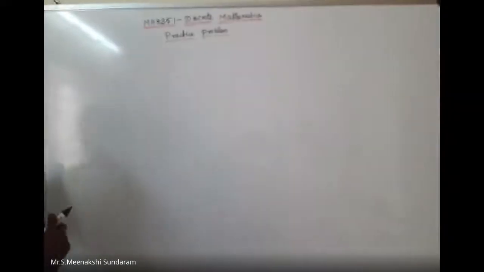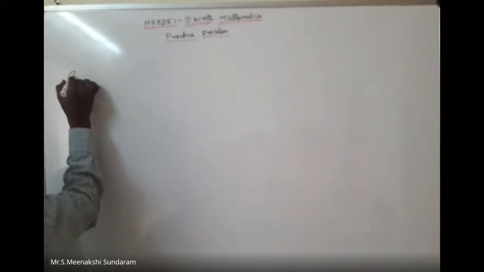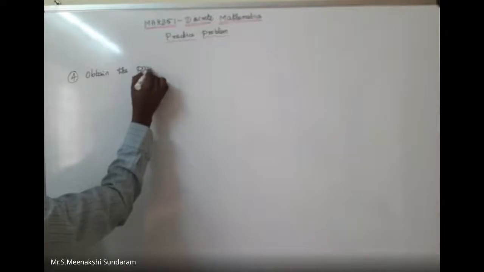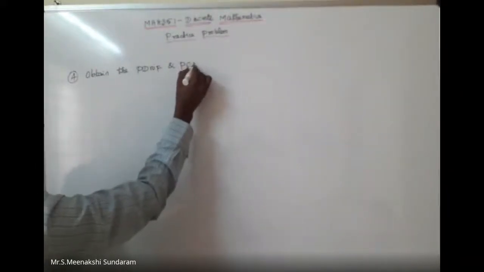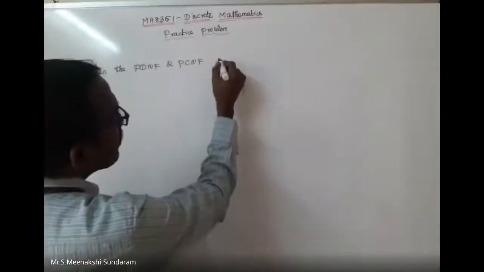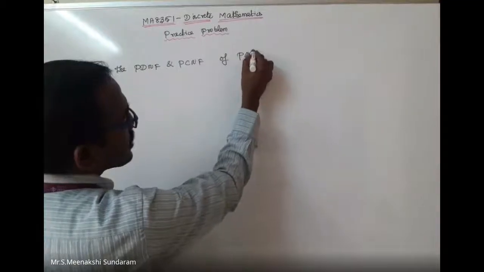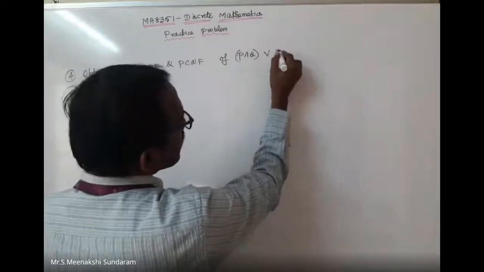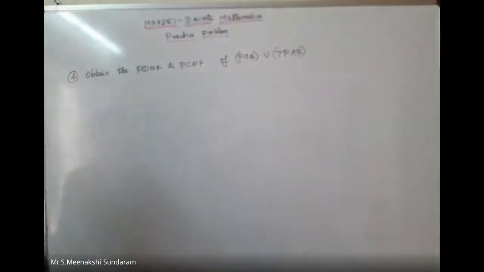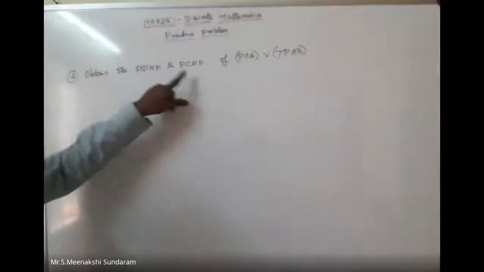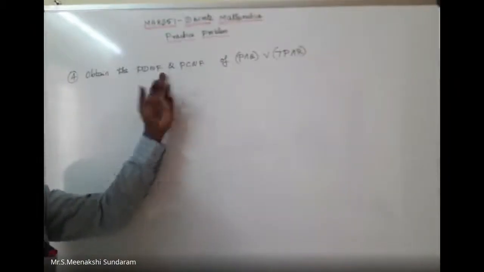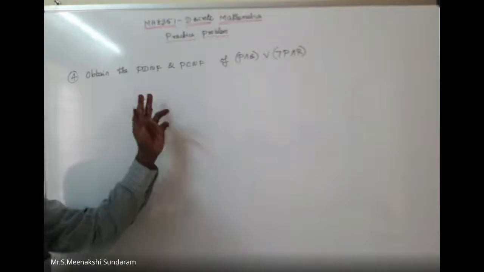Fourth one. Obtain the PDNF and PCNF, principal disjunctive normal form and principal conjunctive normal form, of P conjunction Q, disjunction, negation P conjunction R. This is asked as an 8-mark problem in the university exam. Once you find either PDNF or PCNF, the other one you can easily find by using the duality principle.